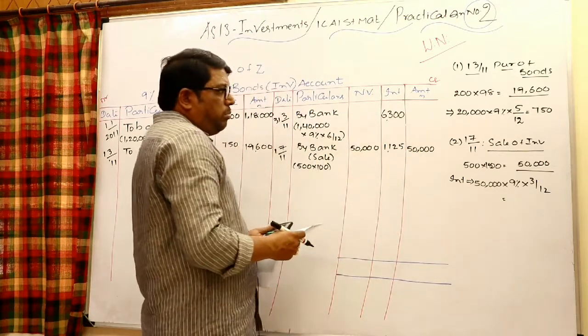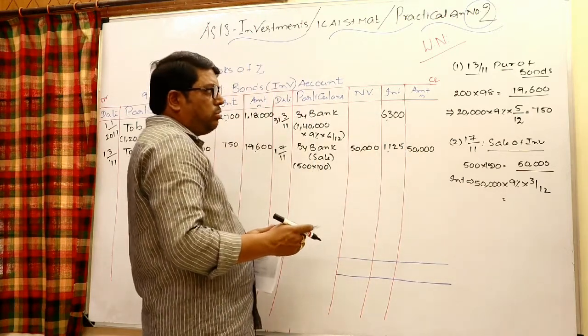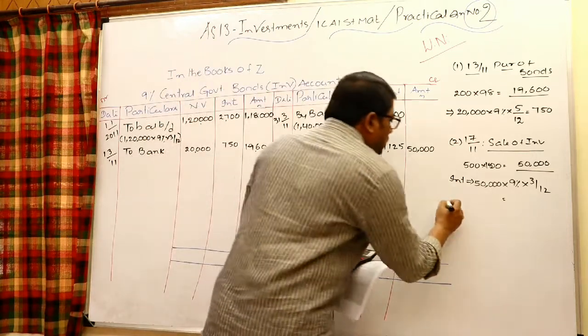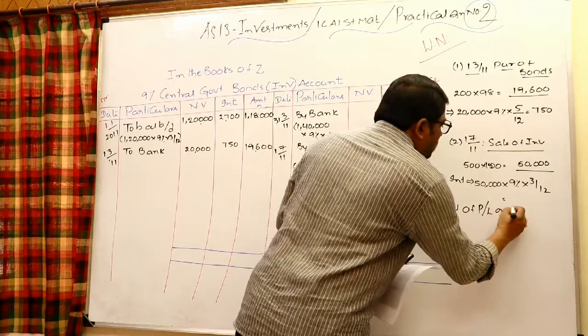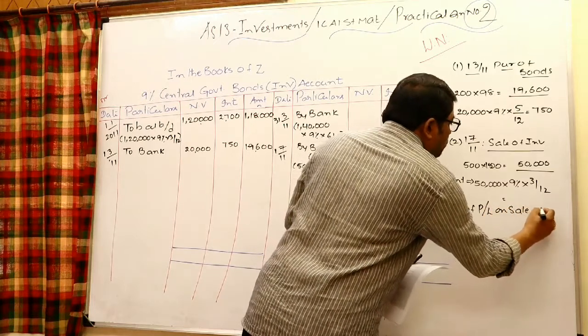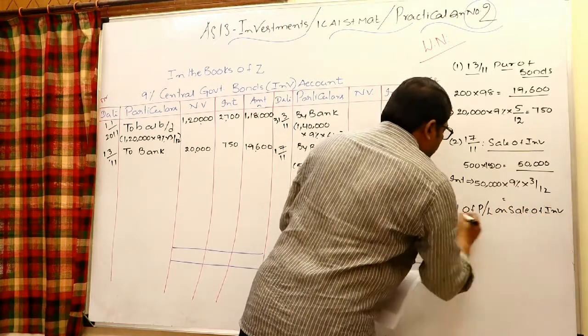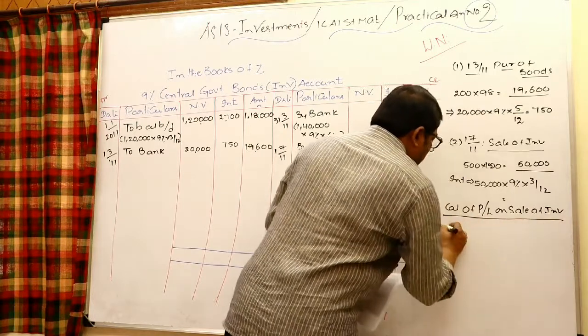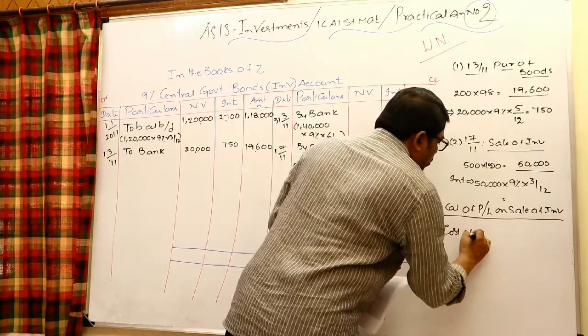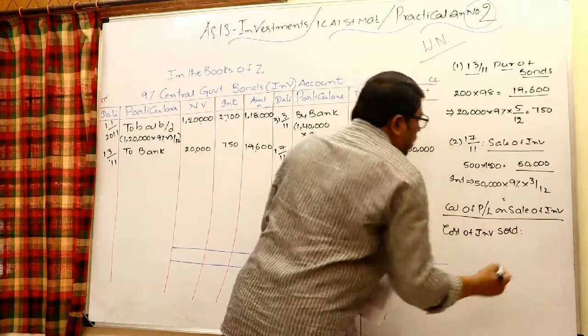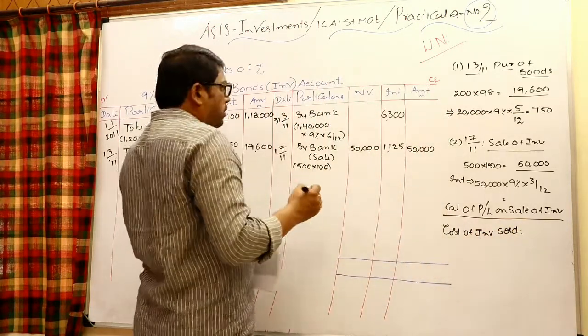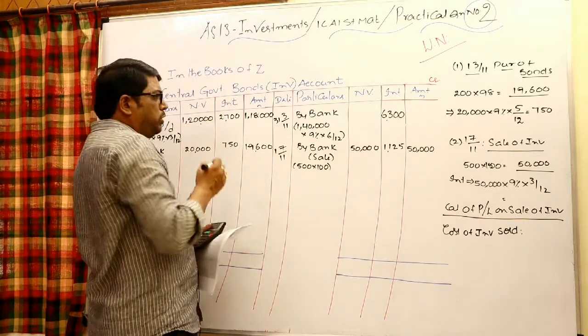Obviously, when a sale has taken place, you have to calculate the profit or loss. Calculation of profit or loss on sale of investments. For that, we need the cost of investment sold. It is mentioned that first in first out applies, which means these investments only we sold.